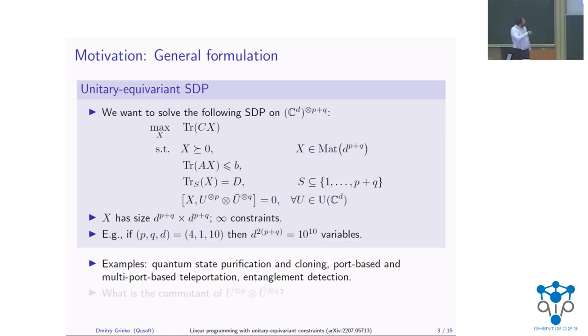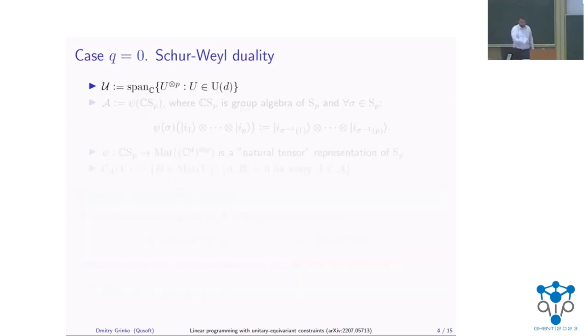So, like quantum state purification and cloning, port-based, multi-port-based teleportation, entanglement detection. This is just some subset of examples, of course. And now, in order to utilize the symmetry property, we essentially want to ask how we can describe the commutant of this mixed tensor unitary action. So this brings me to the Schur-Weyl duality.